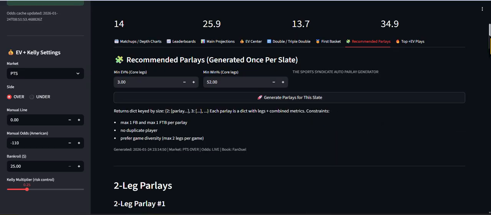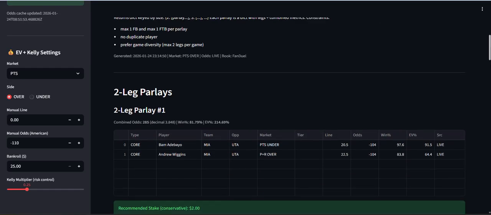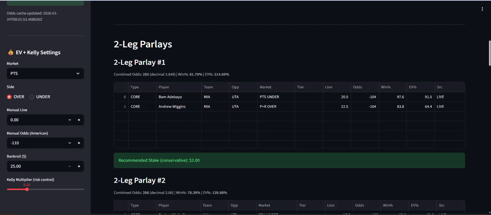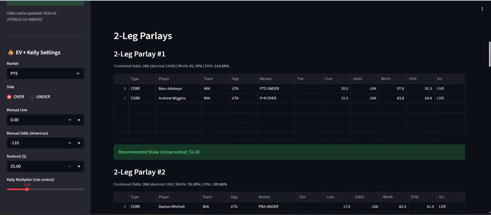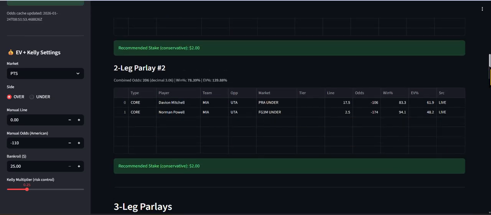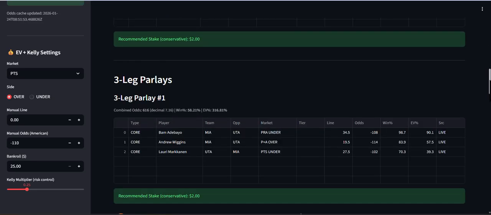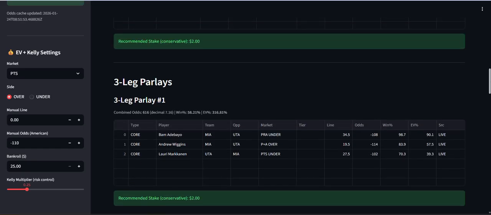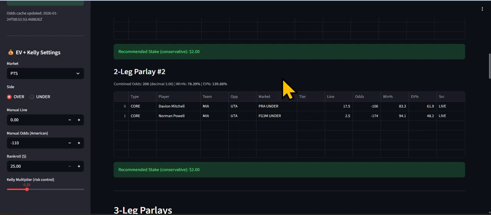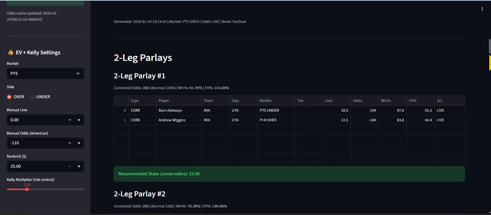Here's your 2-play parlay for tonight's matchup. I'm going to give you another one. This is all generated by the model. These are not my picks. This is what the model is projecting for you to just take a look at and make a decision on. Here's your 2-leg. Here's another 2-leg. Here's a 3-leg for one matchup. So this is how far we're going. And then you can see the percentage, 316% plus EV. 138% plus EV. This one, plus 214% EV.